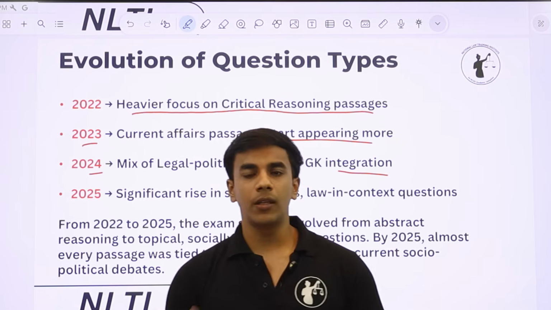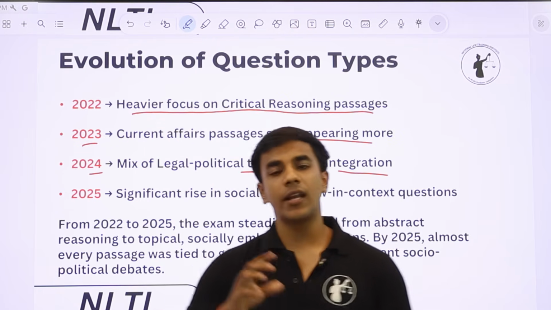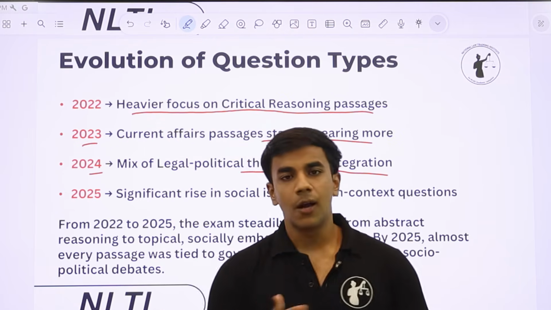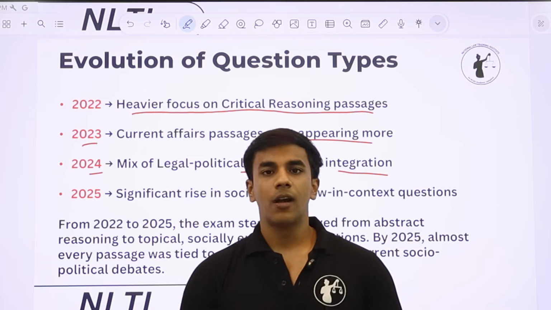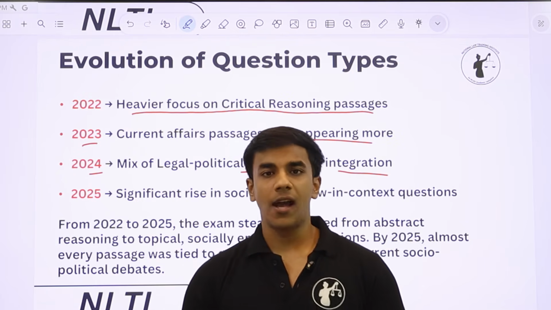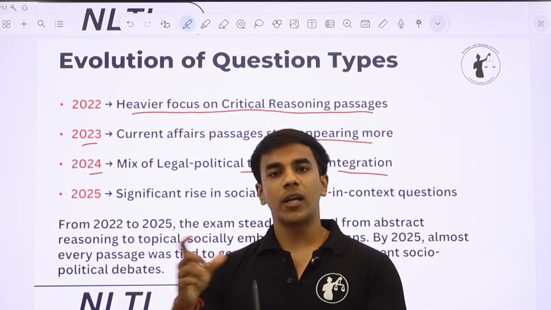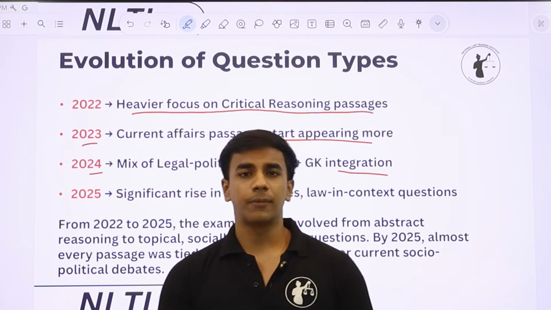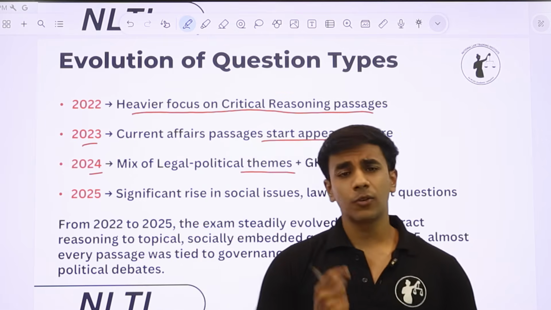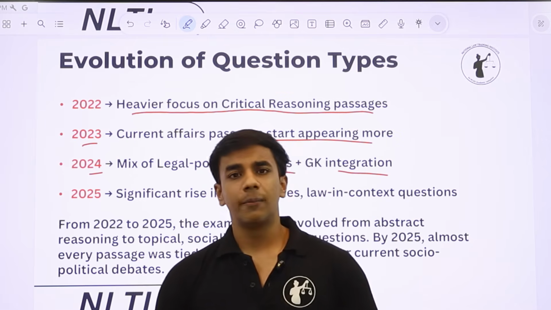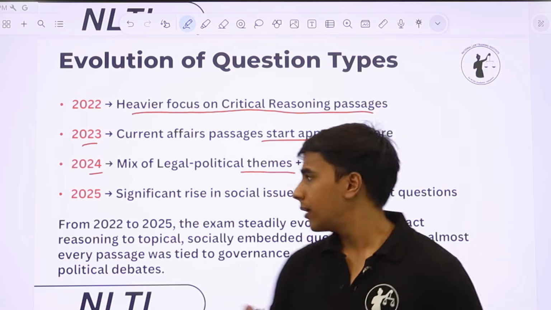We are of the opinion that NLSAT, or NLS, wants people who are smart, people who are up to date with whatever is happening in India and around the world, and people who are actually good at GK and who can actually decipher what is happening around them. So that is why GK started getting more focus from NLSAT 24.